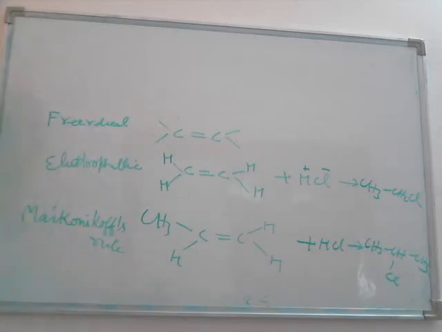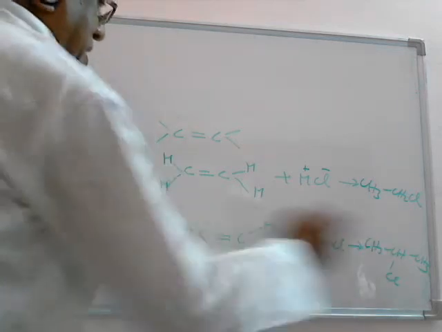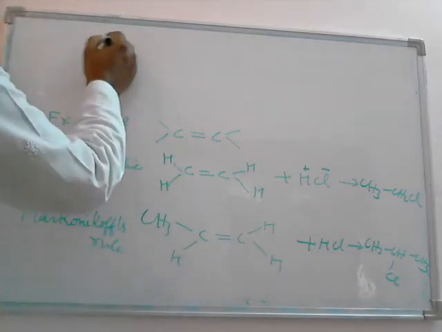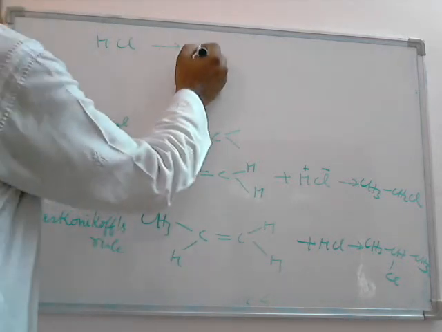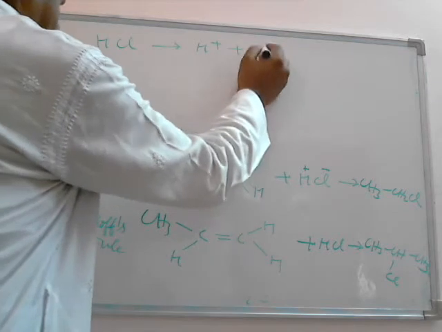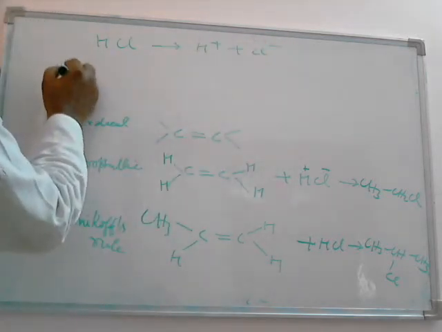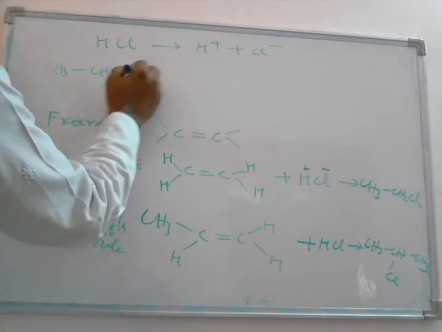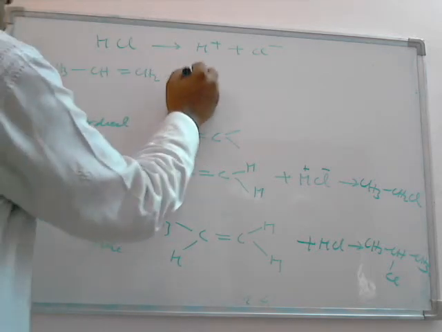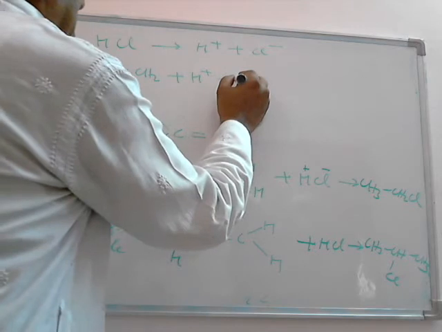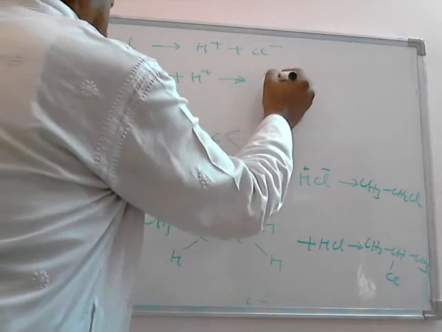So why have we added this molecule in such a manner? If we see the mechanism of HCl, first heterolytic cleavage takes place and forms the ions. One is the electrophile, the other is the nucleophile. Then this alkene, which is an unsymmetrical alkene, the electrophile will be added, and there are two possibilities.